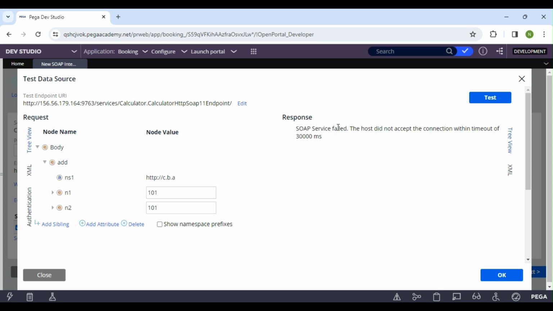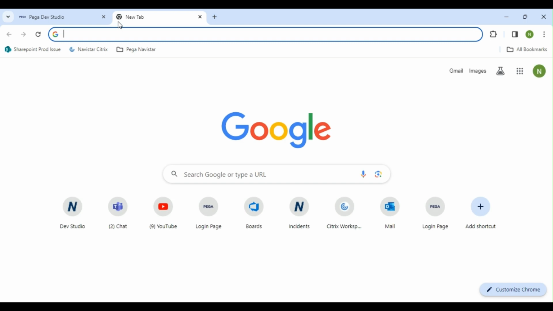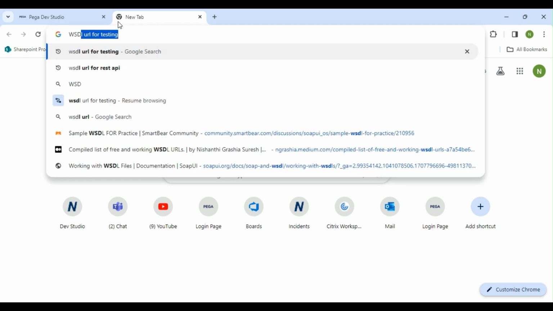Okay, I think we can't go with this. There is some timeout error. I'll go with a different WSDL file.